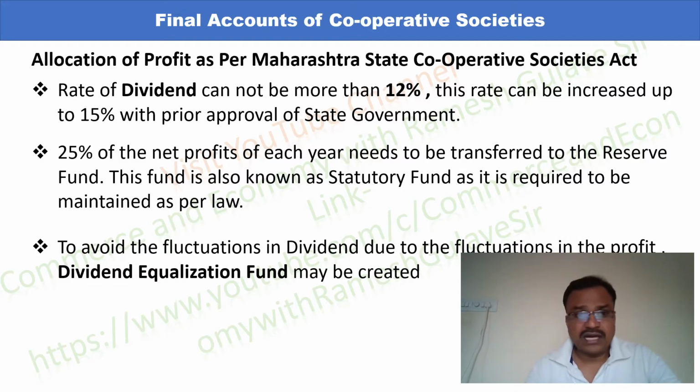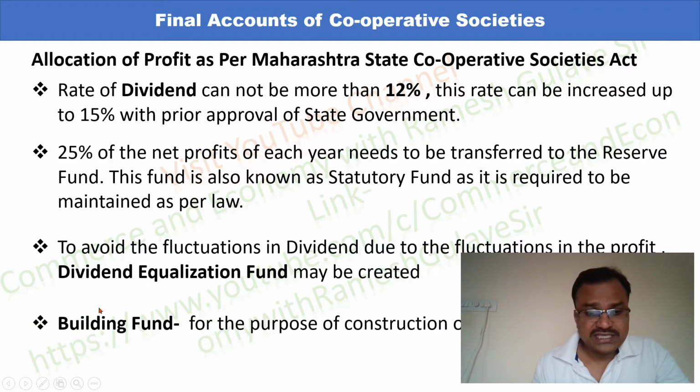So the third allocation of profit is related to the dividend equalization fund. The next point is related to the building fund for the purpose of construction of buildings.